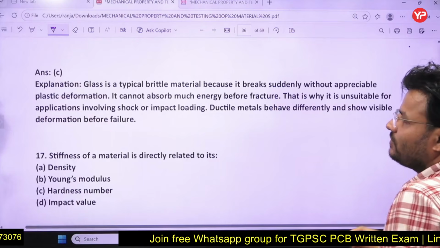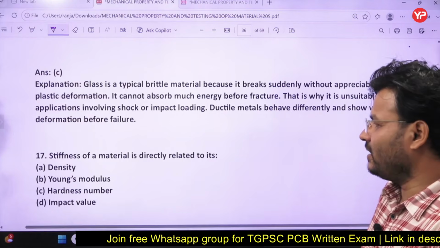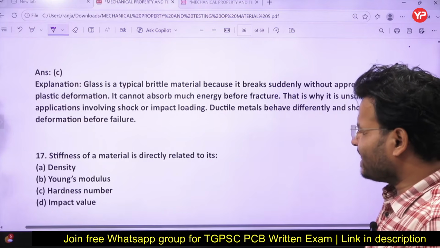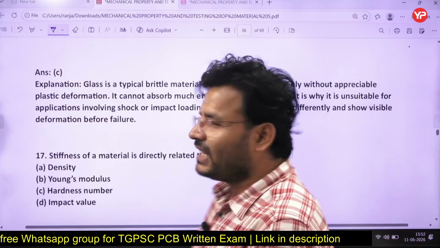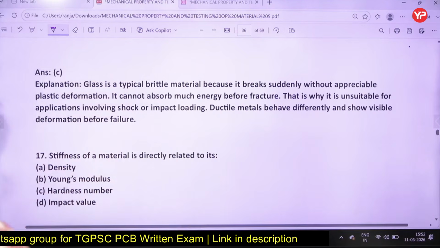This is the next question. Stiffness of a material is directly related to density, Young's modulus, hardness number, or impact value. So what will be the stiffness? Higher the stiffness, what will be the answer of that?